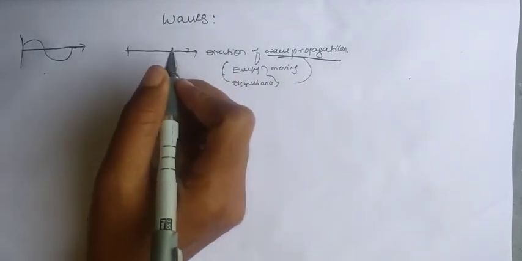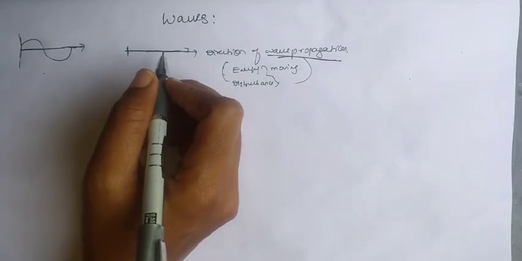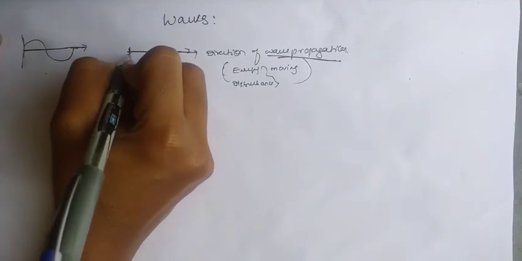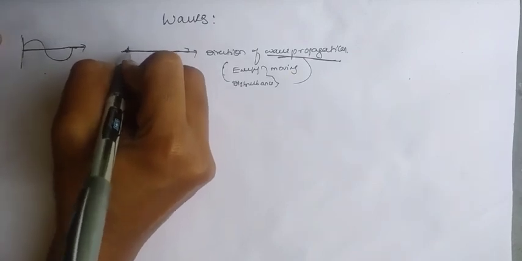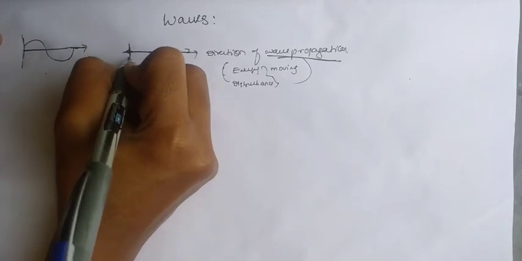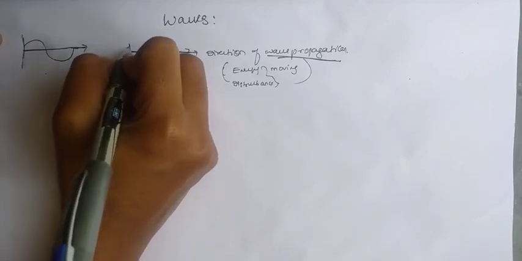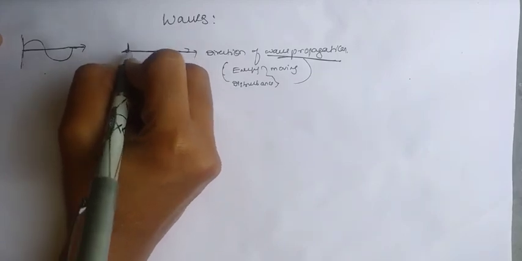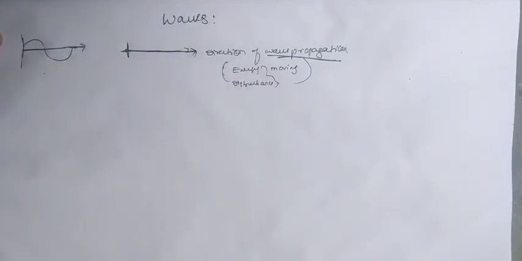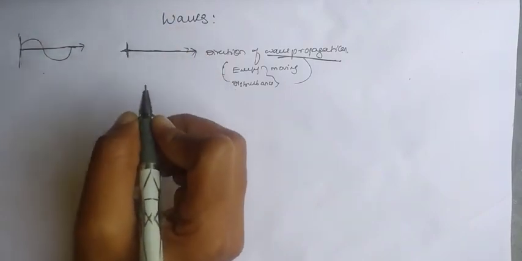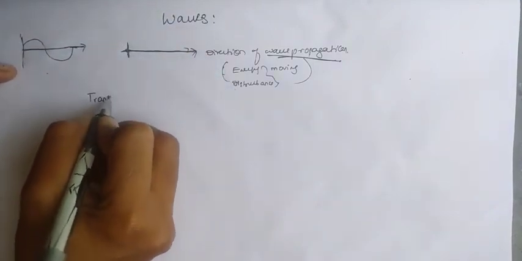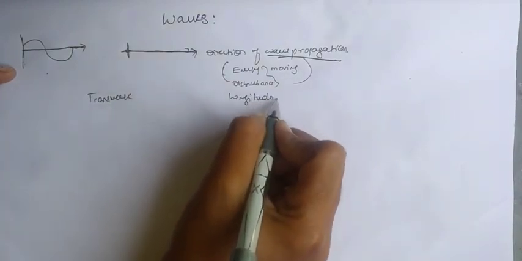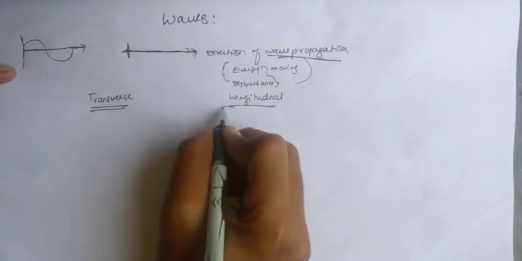Next, for the oscillation of a particle, let us consider a particle. The particle is oscillating about its mean position. This is the mean position of the particle, and the particle is oscillating like this. So this is the oscillation of a particle and this is the wave propagation. Now there are transverse and longitudinal, the two types of wave pattern.